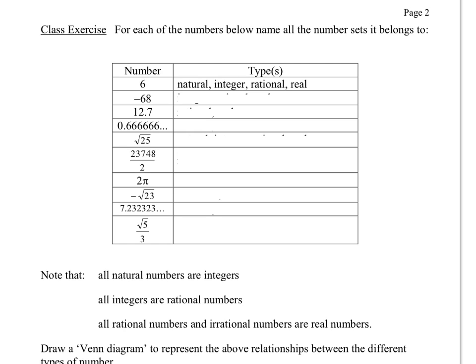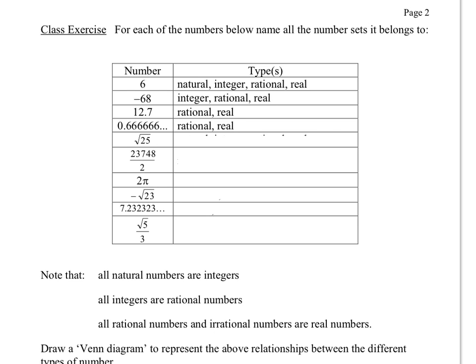Okay, I hope you've done that. We'll just go through them very, very quickly. Negative 68, okay, it's not natural, because natural is only positive numbers, but it's everything else: integer, rational, real. 12.7, is it possible to write that as an integer divided by an integer? Yes, 127 over 10 would work. So it's rational and it's real. 0.66686, it's a recurring decimal, therefore it's rational, it's real.